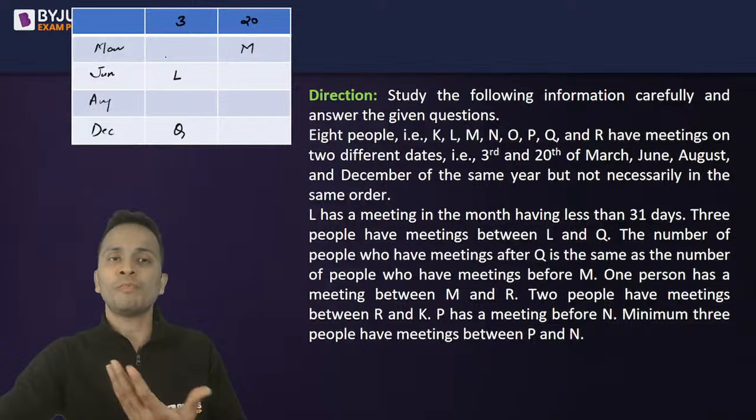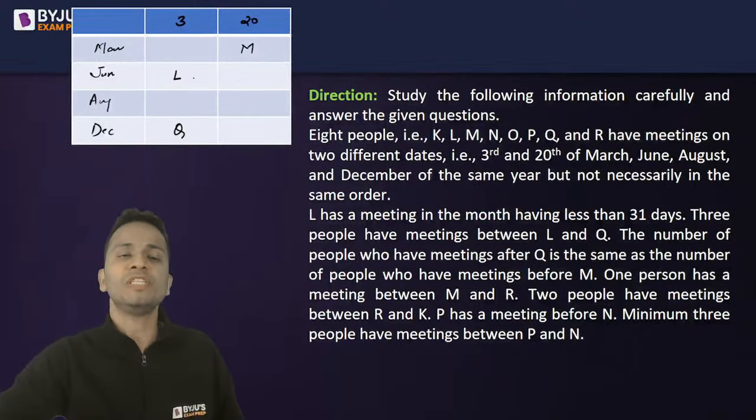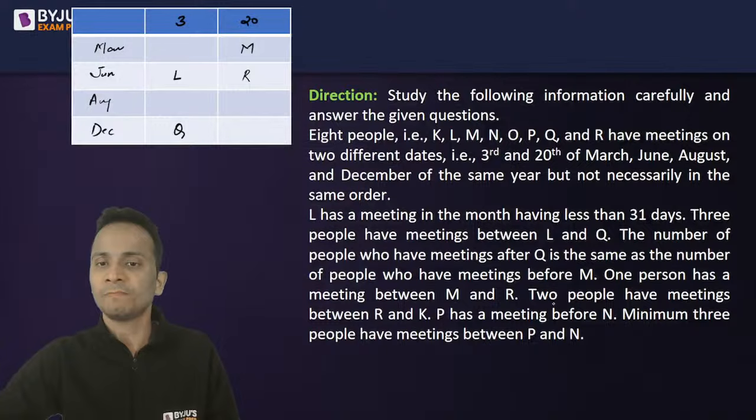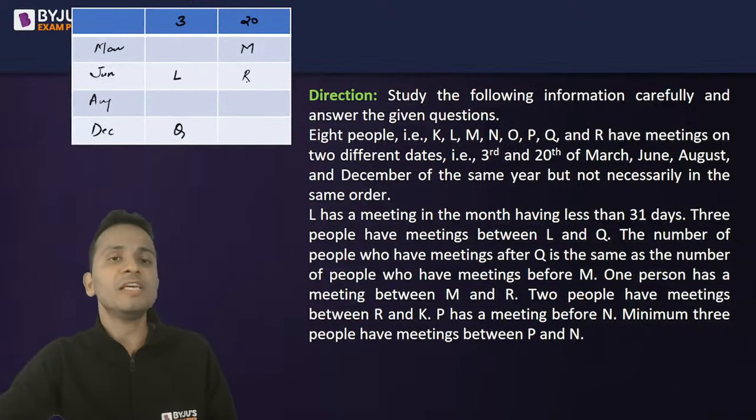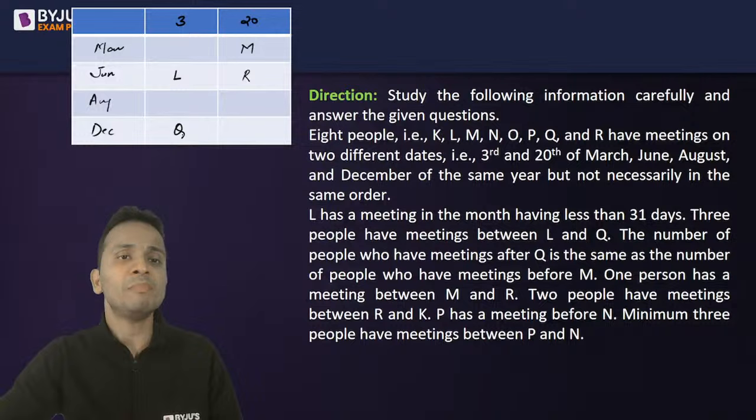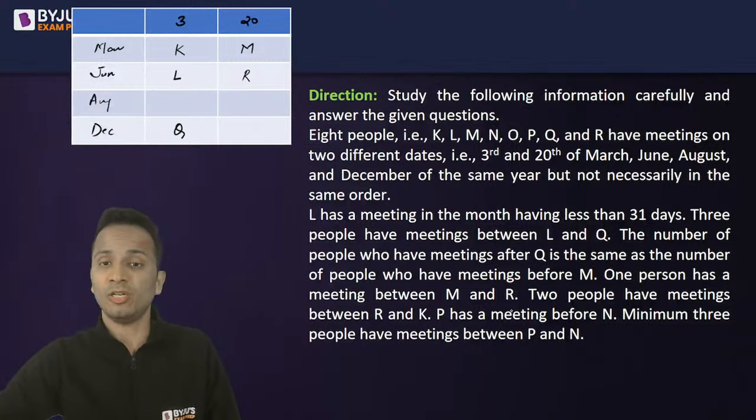One person has meeting between M and R. R cannot be before M because there has to be one person between them. So R has to be after M. So M, then one person which is L, and then R will come on 20th of June. Perfect, right? आगे चलते हैं. 2 people have meetings between R and K. R और K के बीच में 2 meetings होंगी. So if K is after R with 2 people between them, K will come in place of Q, but Q has already taken this place. So there can be only one place for K, that is before R on 3rd of March. Okay, up till now, no problem at all.